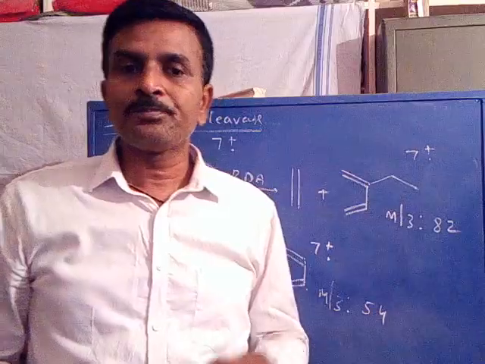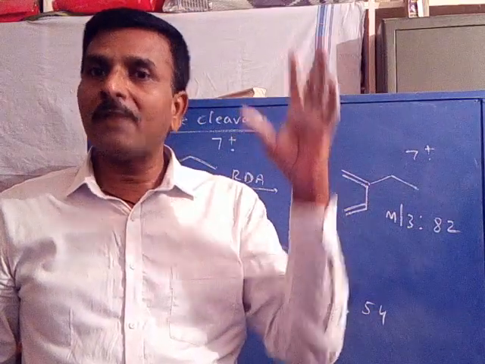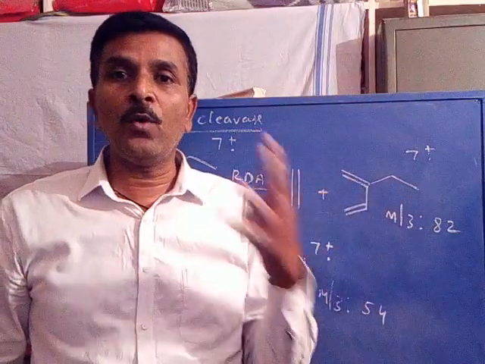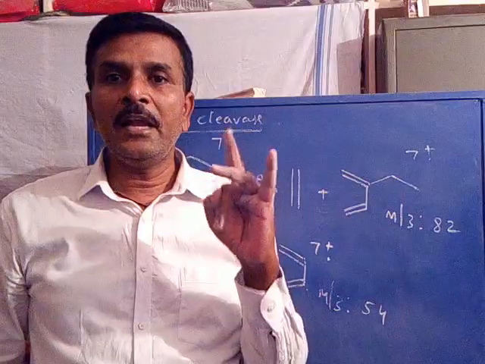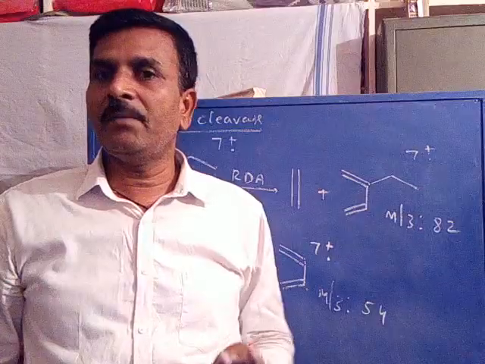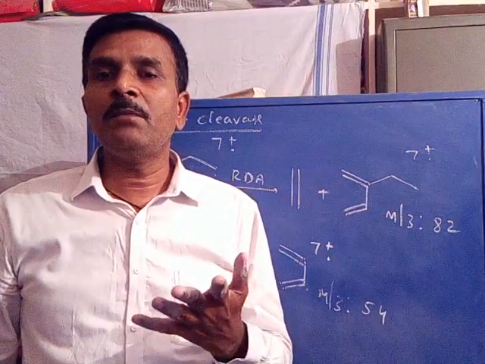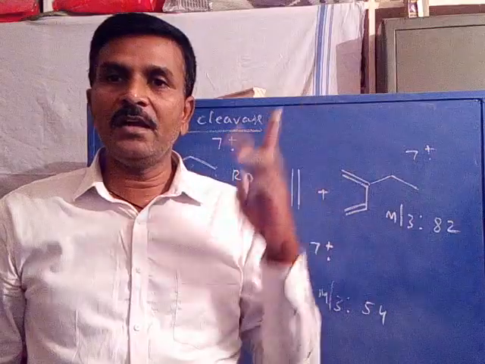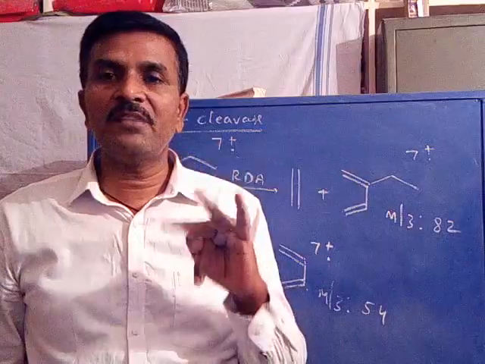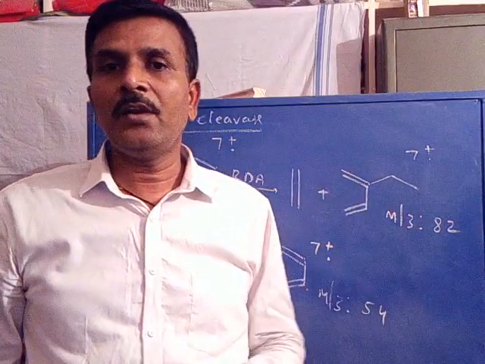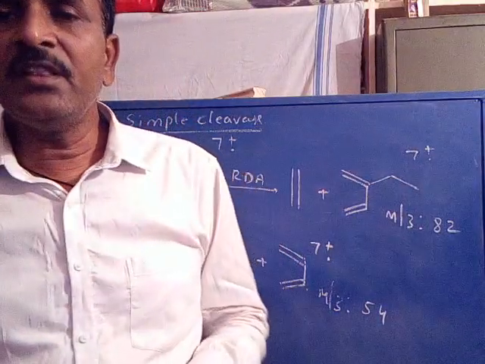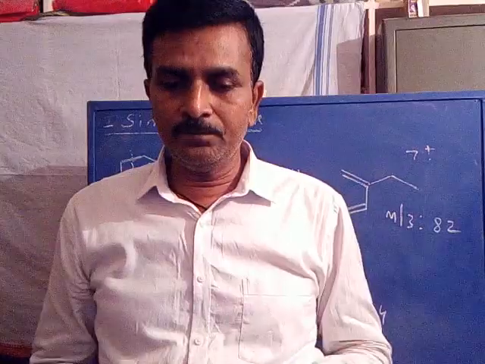In the next lecture I am going to teach about the fragmentation process of the molecular ion through rearrangement. The rearrangement includes four types: scrambling, McLafferty, elimination and Ortho effect. After studying these four processes, we have to study the fragmentation of different organic molecules like alkane, alkene, alkyl halide, alcohols, ethers, carbonyl compounds, carboxylic acid, esters, aromatic compounds and also heterocyclic compounds. With that we can complete our syllabus. So with this I conclude today's lecture.